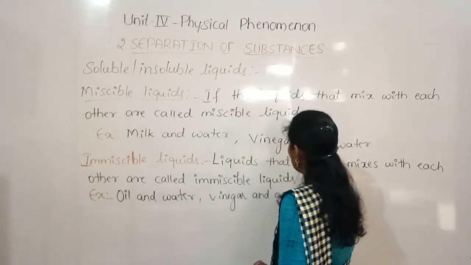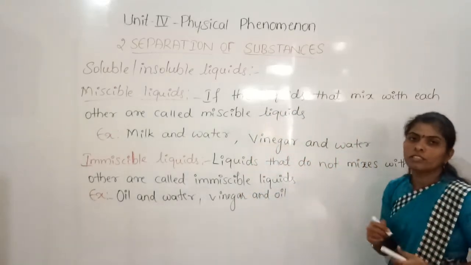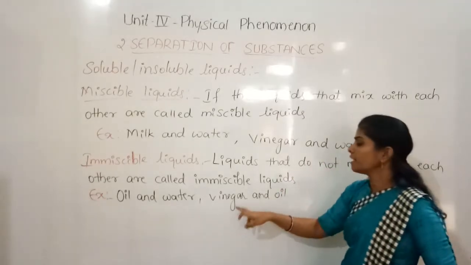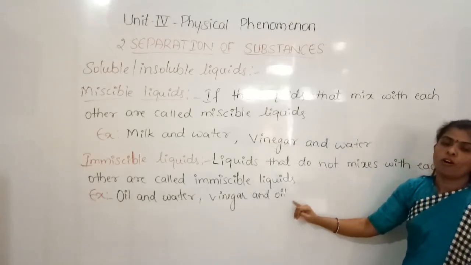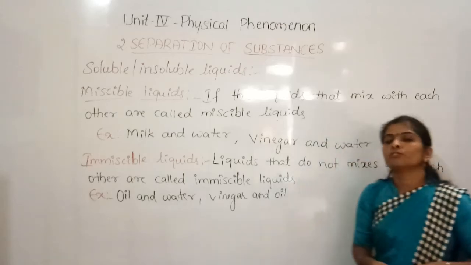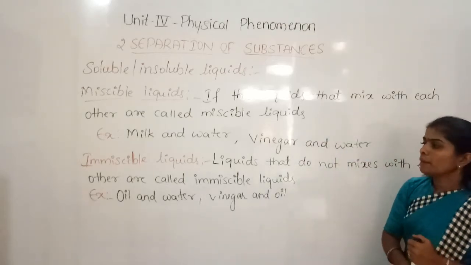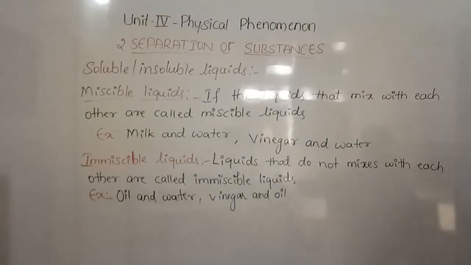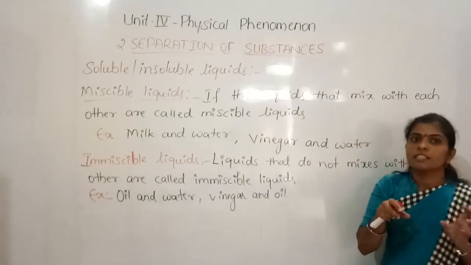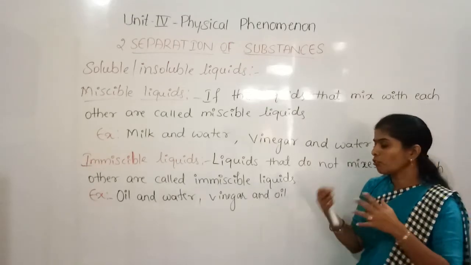Vinegar and oil. Yes, these two are also immiscible. Vinegar can mix with the water, but the vinegar does not mix with the oil. So vinegar and oil, and water and oil, these are examples for the immiscible liquids because they do not mix with each other. And now we can see how these miscible and immiscible liquids will be there and how the substances form the solution and all.